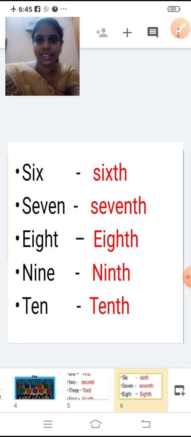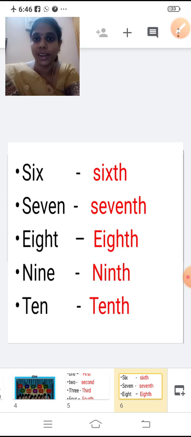Then 9th. N I 9. So in the ordinal number, 9th. How will you say? 9th. N I N T H. N I N T H. 9th. So we have to take E. N I N. Then you have to add T H. 9th. N I N T H.